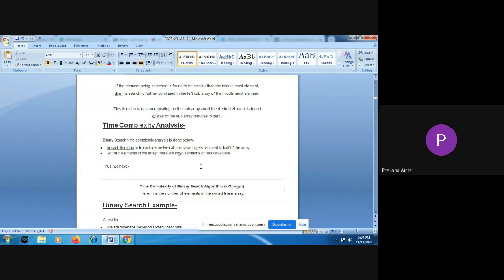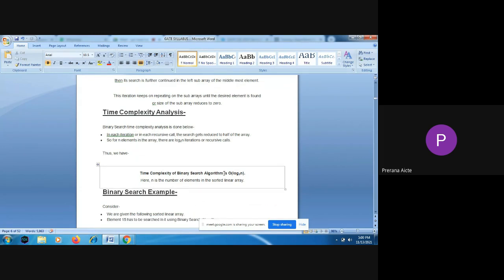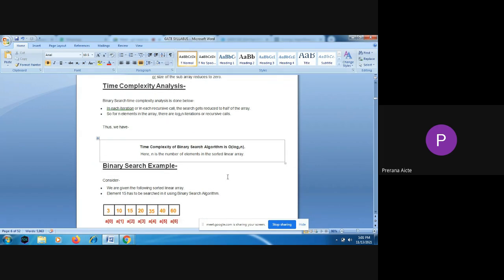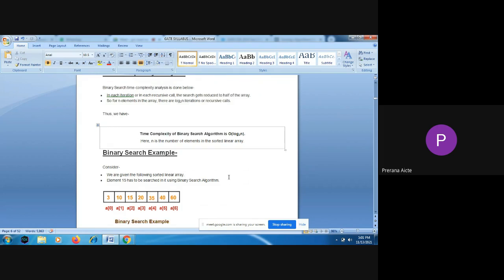If you solve T(n) = T(n/2) + 1, you will get the time complexity of order of log n. So you are going to search only half of the list. The plus 1 means we are going to have one comparison, depending on whether your key is equal to mid, or less than or greater than. When you solve that recurrence relation, you get the time complexity of order of log n. In the best case, whenever your key element is equal to the mid element, you have only one comparison. So that comes under the best case of binary search.